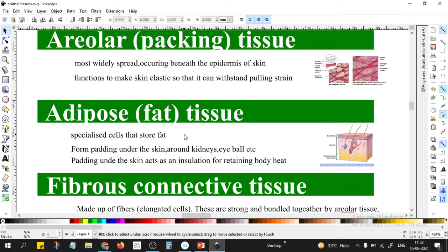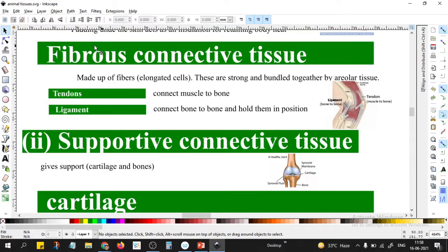The next type is the fibrous connective tissue. The name suggests fibrous, meaning it is like fibers. It is made up of fibers which are elongated cells, and they are bundled together by the areolar tissue. There are two types of fibrous tissue, tendons and ligaments.